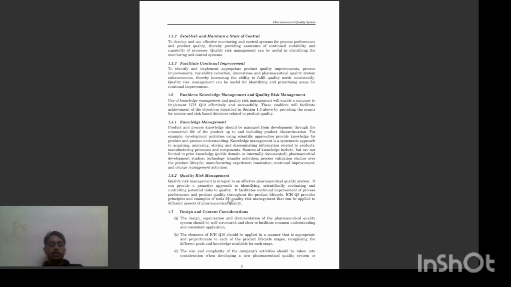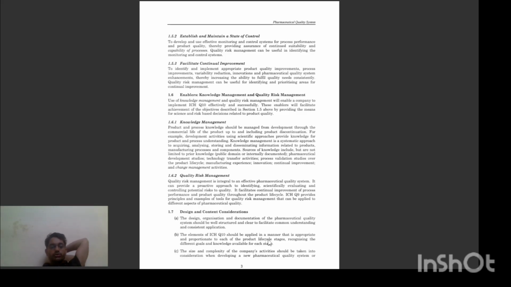ICH Q9 provides principles and examples of tools of quality risk management that can be applied to different aspects of pharmaceutical quality. Design and content considerations: the design, organization, and documentation of the pharmaceutical quality system should be well structured and clear to facilitate common understanding and consistent application.